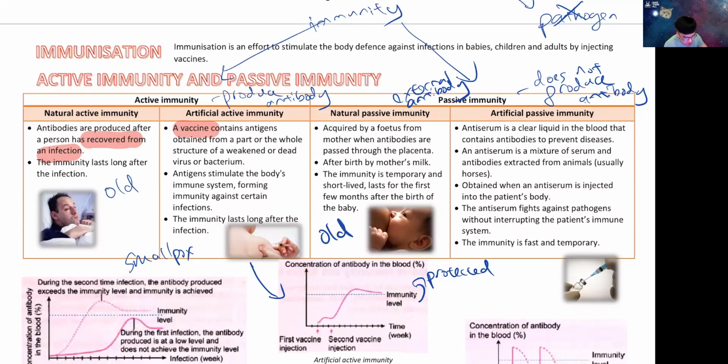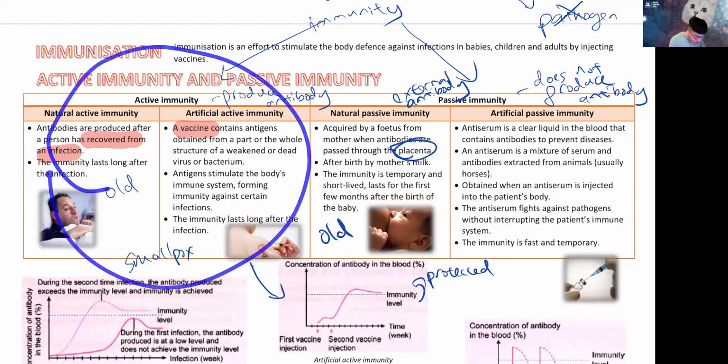Natural passive. There's only 2 ways you can get it. Both are from your mom. Number 1, you get it from the placenta. When your mom is pregnant with you, she already gave you this. So as you can see, because you don't produce your own antibody, this thing doesn't last.